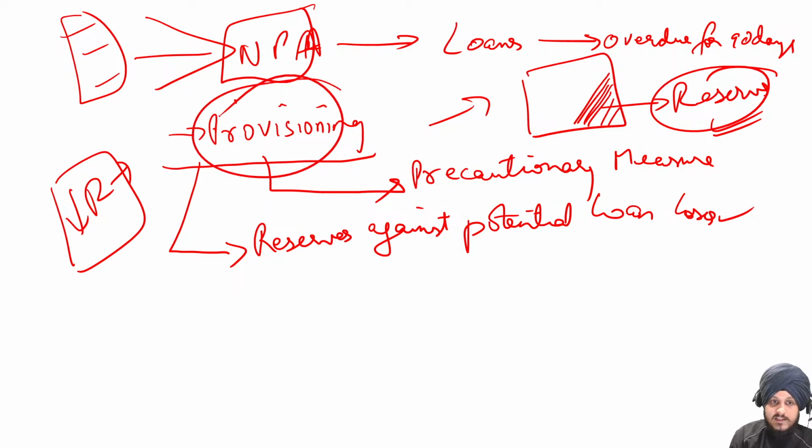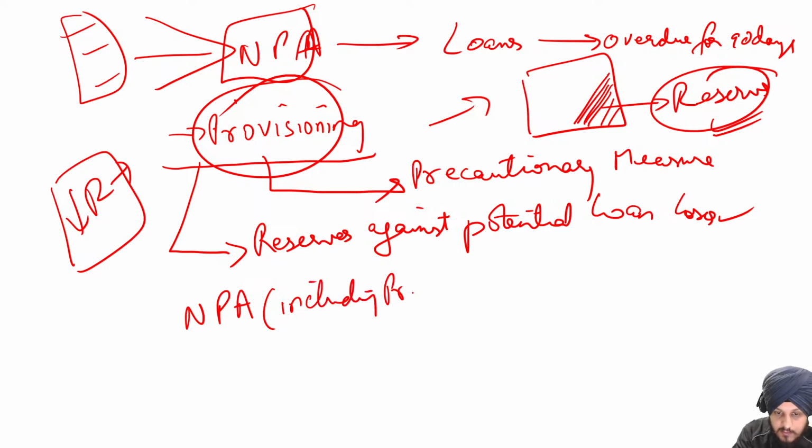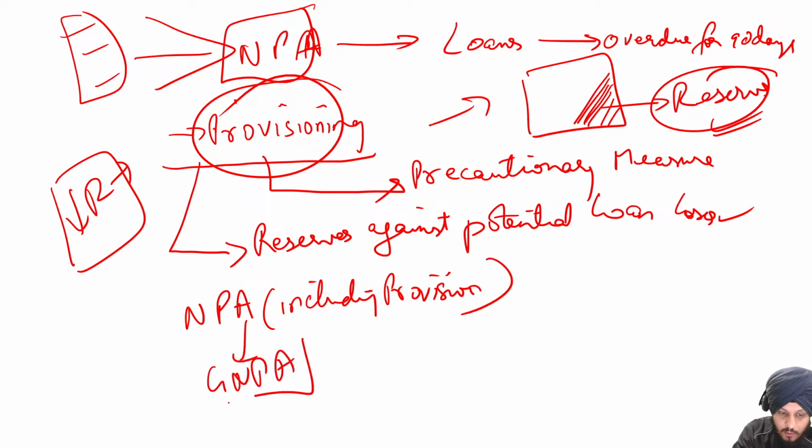Now, why are we understanding this term provisioning? Because when we talk about NPA by including the provisioning in it, then it is nothing but the gross NPA.